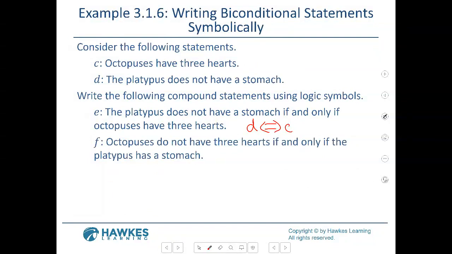That kind of makes sense. So that's why I will go both ways. All right, so the next part. Octopuses do not have 3 hearts. So you will put a squiggly line in front of C because that does not have 3 hearts.